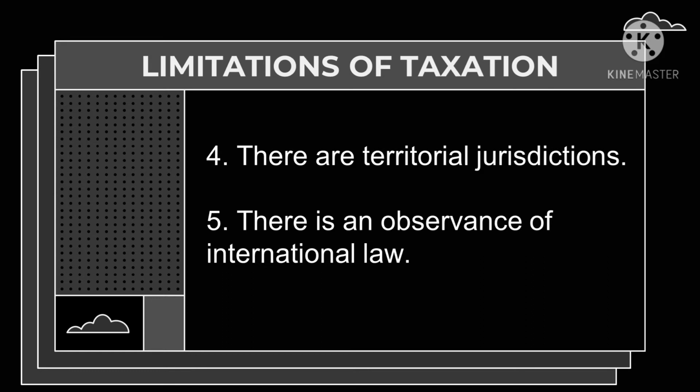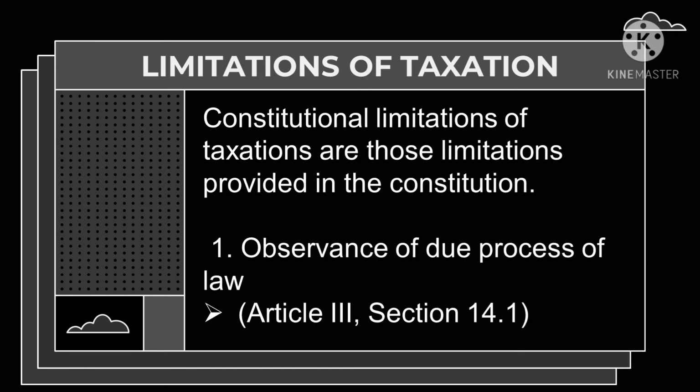Now let's proceed to the second category of limitations of taxation, which is the constitutional limitations. Constitutional limitations of taxation are those limitations provided in the Constitution. First, we have the observance of due process of law. Under this, we have Article 3, Section 14.1, which states that no person shall be held to answer for a criminal offense without due process of law.